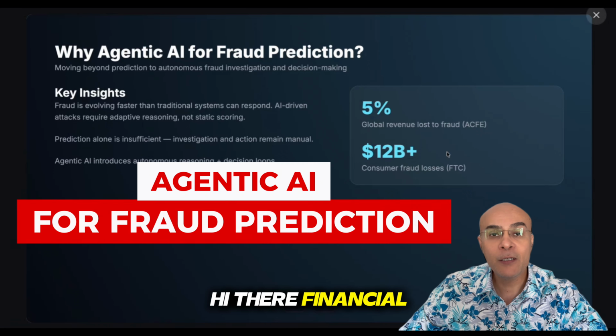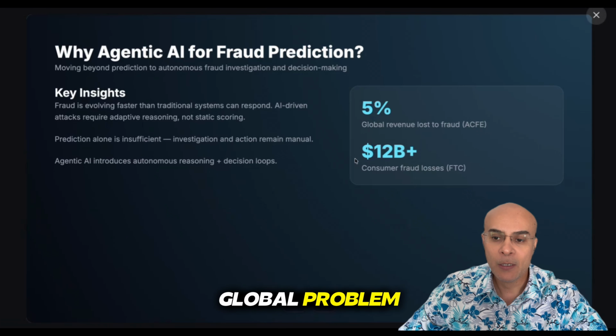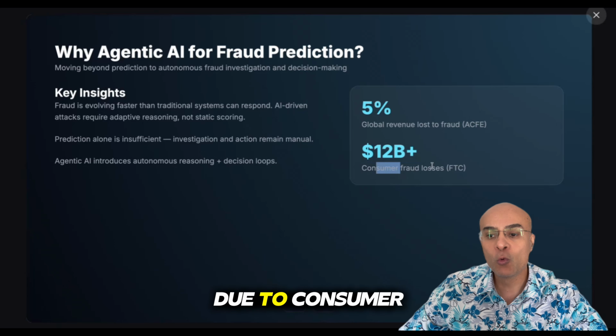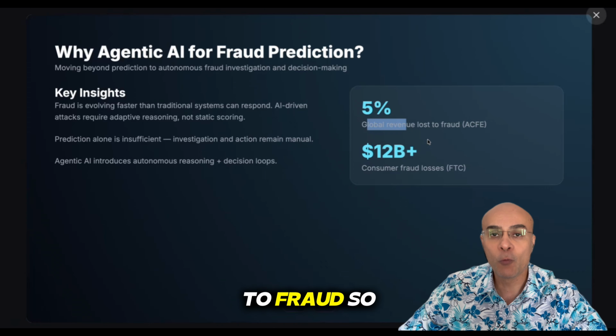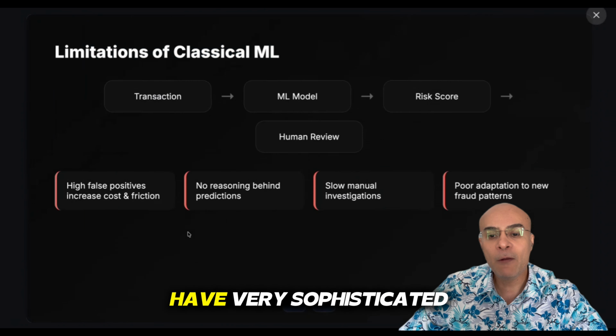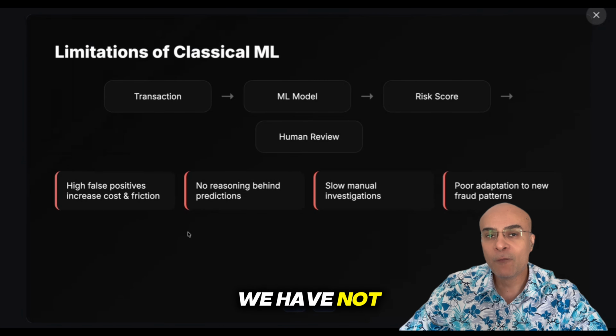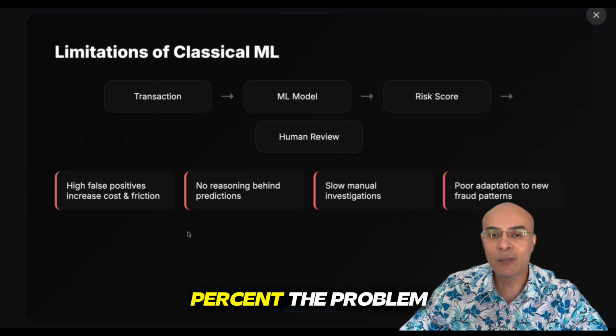Hi there. Financial fraud is a global problem. Almost about $12 billion are lost annually due to consumer fraud. And you can also have 5% of your global revenue lost to fraud. So even though we have very sophisticated techniques like machine learning and deep learning, we have not yet cracked 100% the problem of fraud. So let us look into the limitations of these classical machine learning techniques.